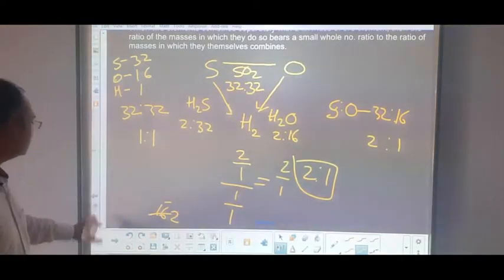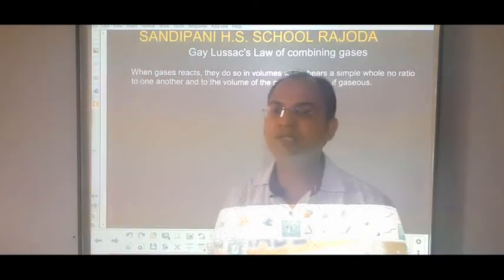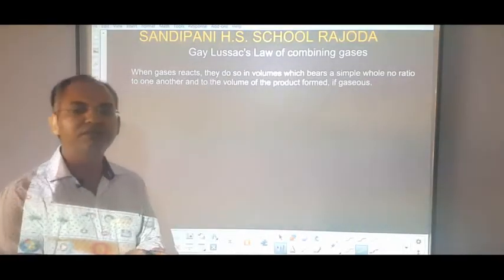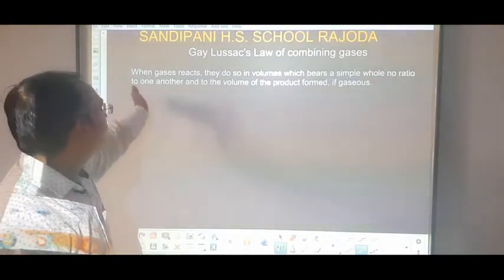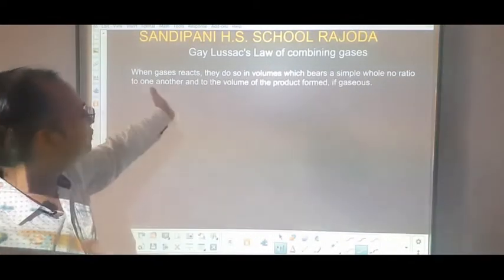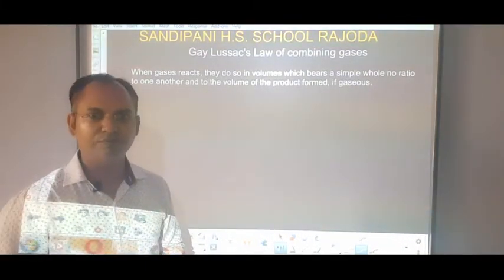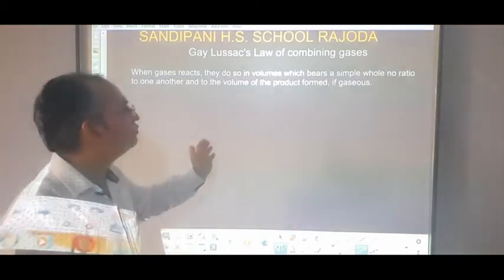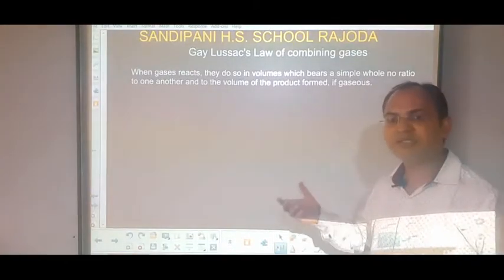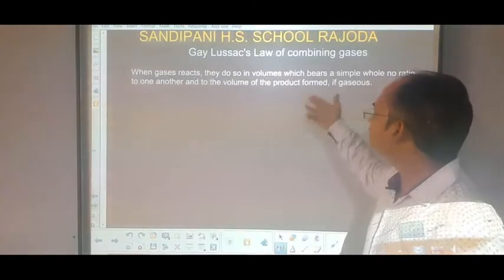Next law, students, in this chapter is Gay-Lussac's law of combining gases. This law is a very easy law. Let's see the statement of this law. The statement of this law says that when gases react together, they do so in volume. Their volume is considered and not their weight or any other property. They do so in volumes which bear a simple whole number ratio to one another. That means their volumes bear a simple whole number ratio to one another and to the volume of the product.